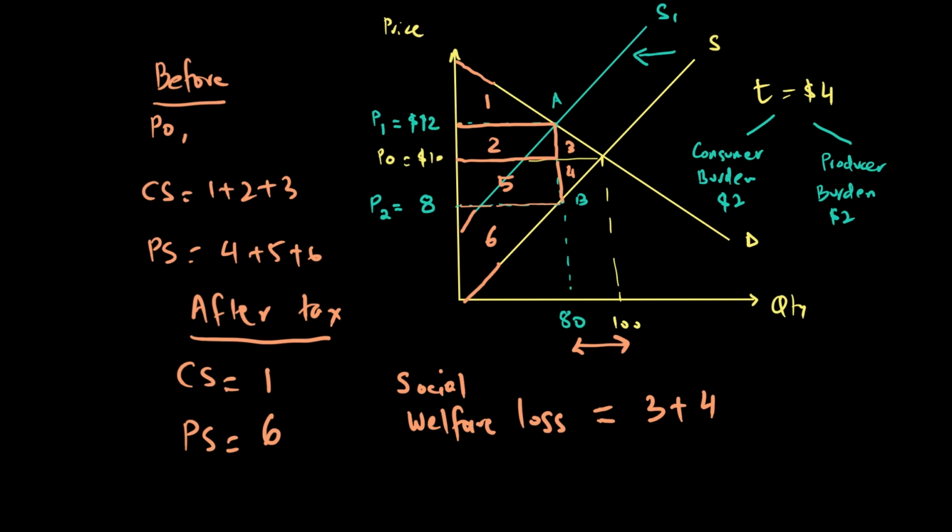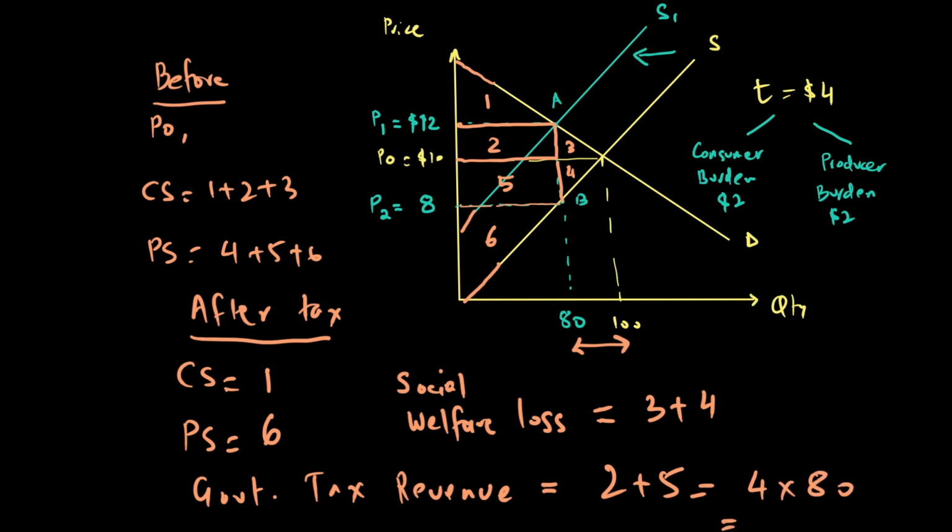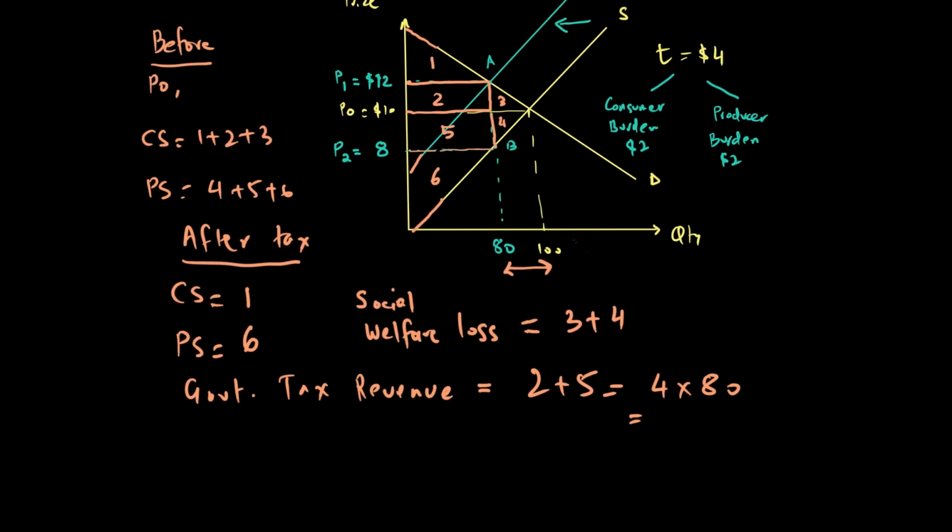But 2 and 5 is what we call our government tax revenue. Why? Because the vertical distance AB was the amount of the tax, which was $4, right? So this area 2 plus 5 is tax revenue, and the amount will be $4, which is P1 minus P2, times 80. 4 times 80 gives a total amount of $320.